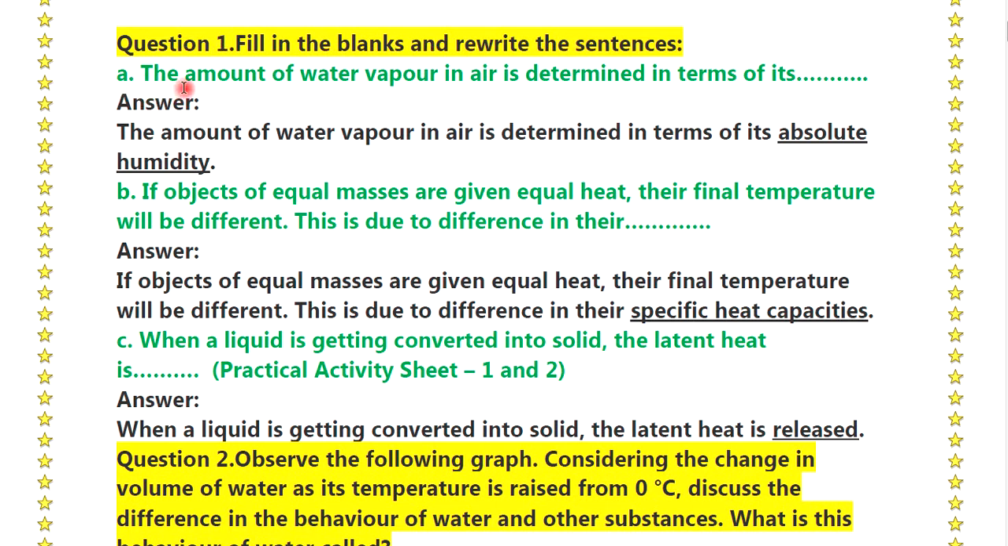A. The amount of water vapor in air is determined in terms of its dash dash. Answer: the amount of water vapor in air is determined in terms of its absolute humidity. B. If objects of equal masses are given equal heat, their final temperature will be different. This is due to the difference in their dash dash. Answer: this is due to the difference in their specific heat capacities.